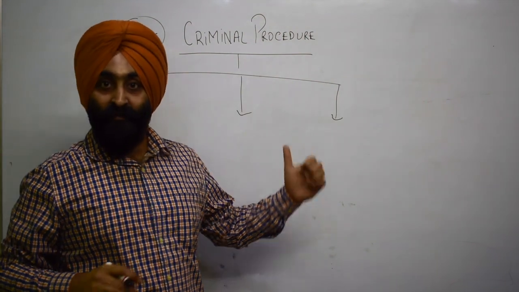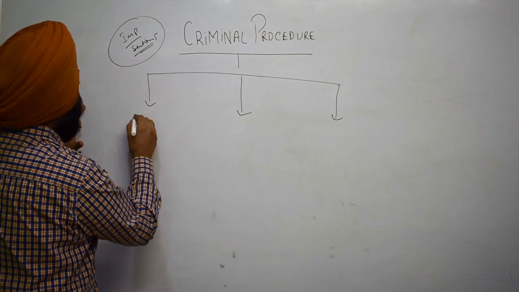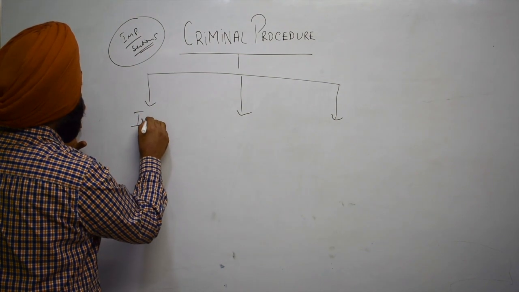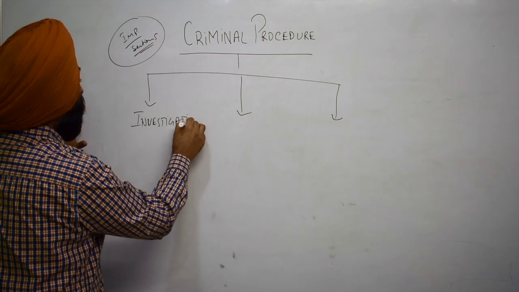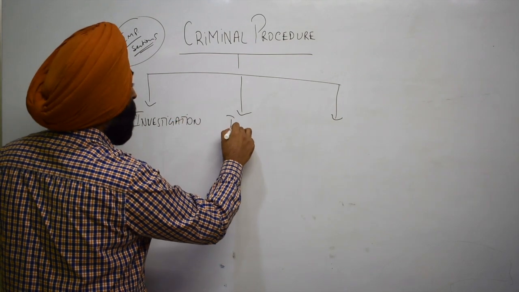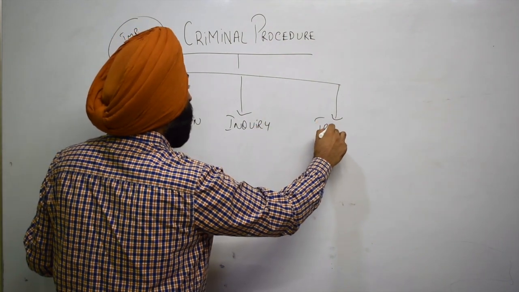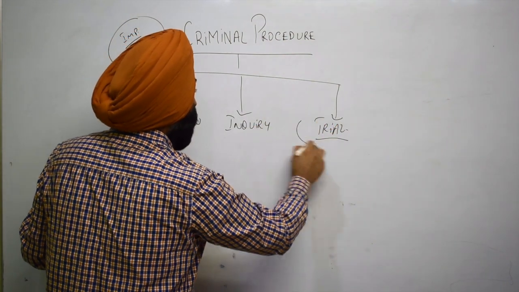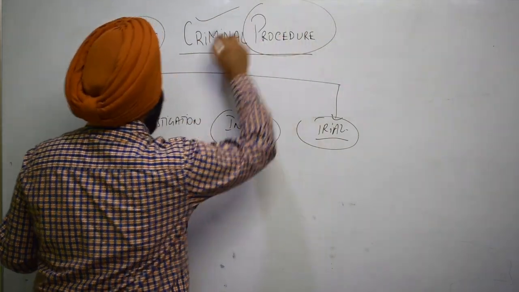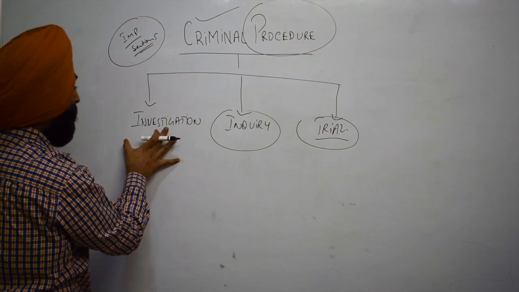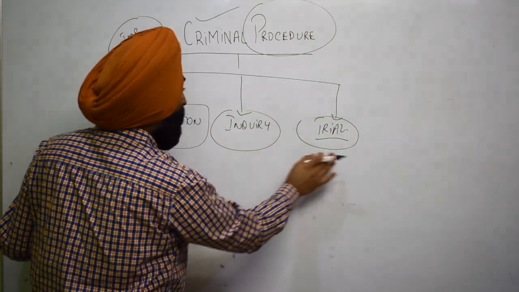And now Criminal Procedure Code, there are three major particular stages in it. One is investigation, second one is inquiry, and third one is trial. So basically, whenever we talk about criminal procedure, the procedure has to be dealt in three stages. One is investigation, inquiry, and trial.